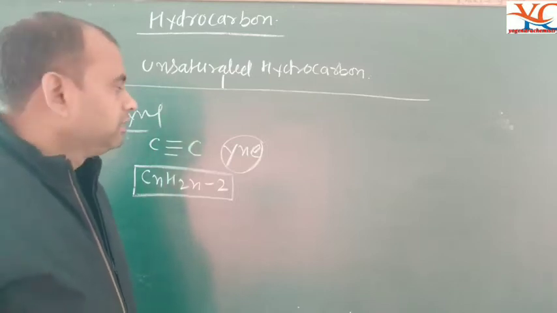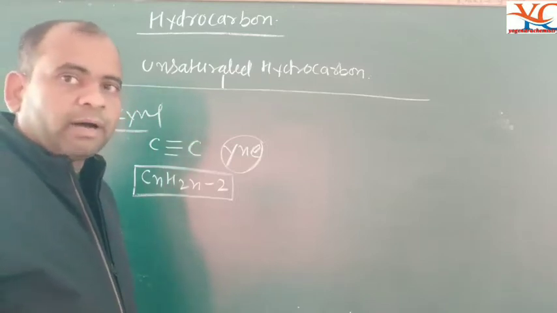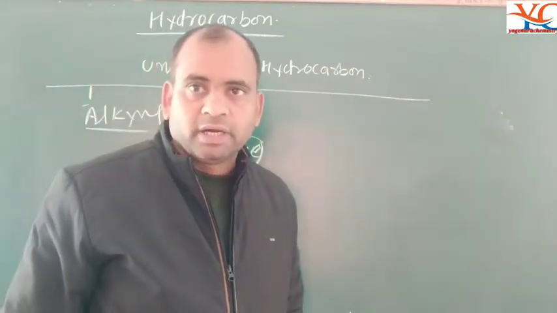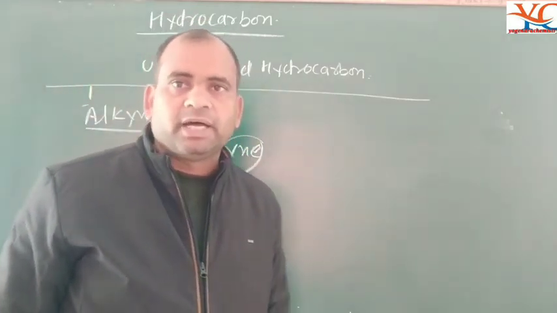Another name of the alkyne is acetylene. N is equal to the number of carbon atoms.